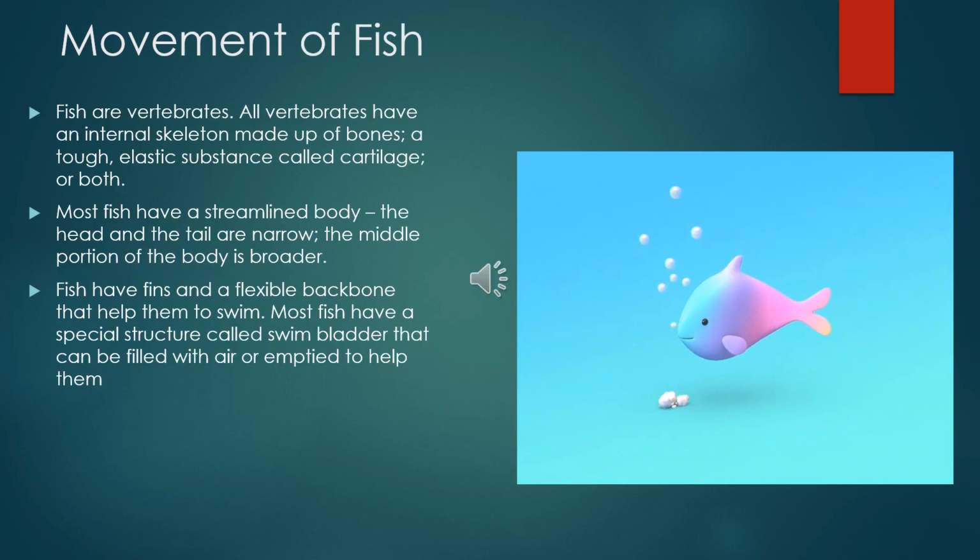Fish are vertebrates. They swim by flexing their bodies and tail back and forth. The fins of the fish help them in balancing and changing direction. A sac-like structure called the swim bladder helps the fish to stay afloat. The swim bladder is filled with air. Fish contract the muscles on one side of the body while relaxing the muscles of the other side. This motion moves them forward through the water.